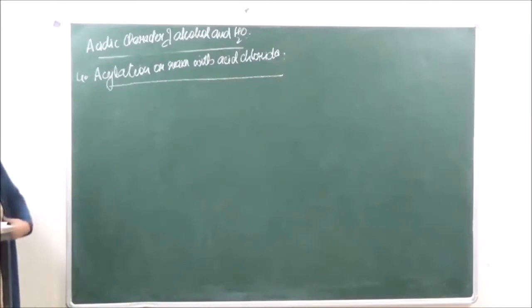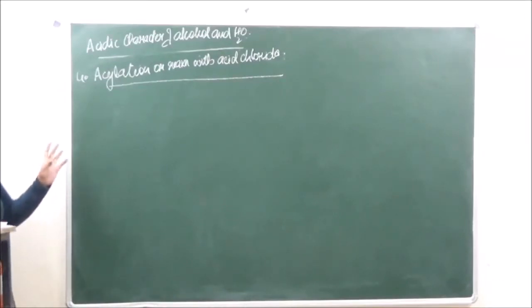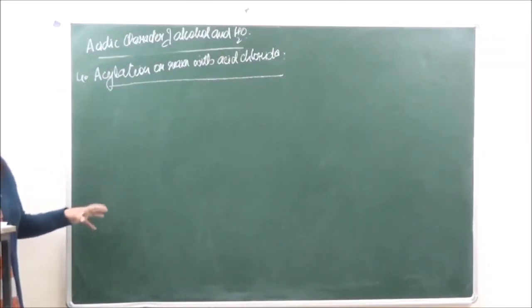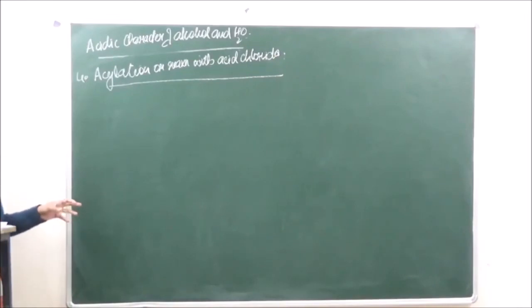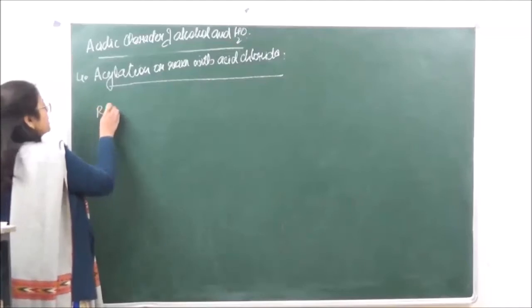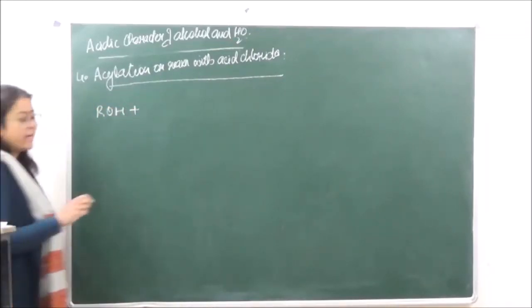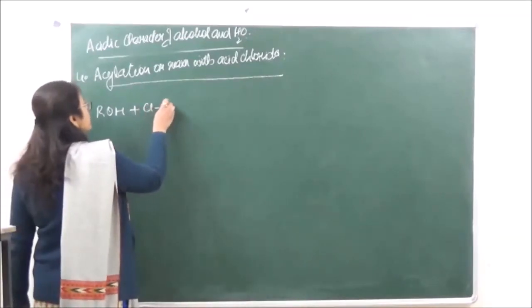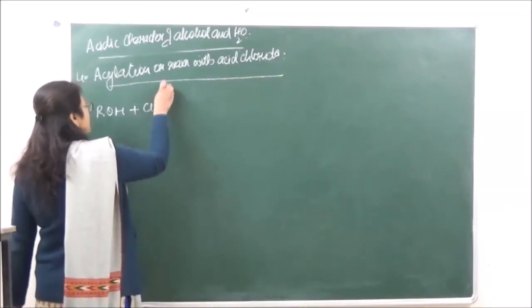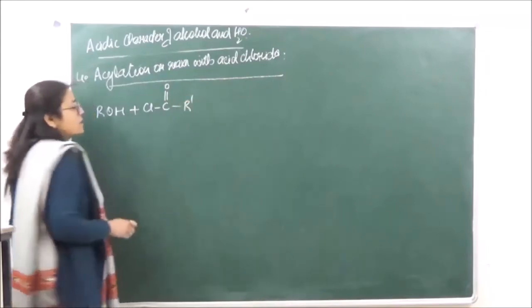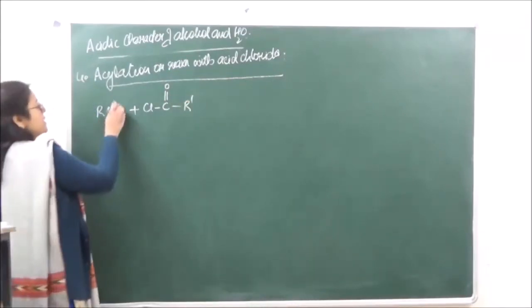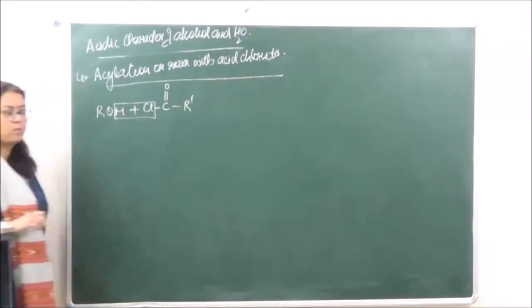So these are going to introduce an acetyl group over here. Acetyl group is the RCO group. Okay. So we're taking an alcohol and we are reacting this with acyl chloride. Acyl chloride that is going to be RCOCl. So from here this HCl that is going to be removed.